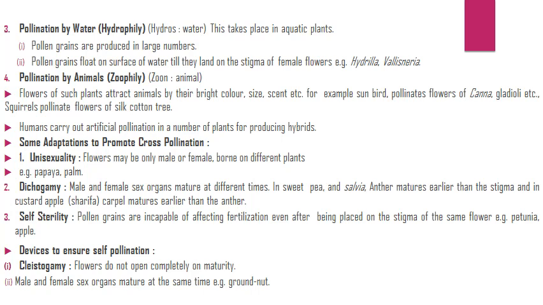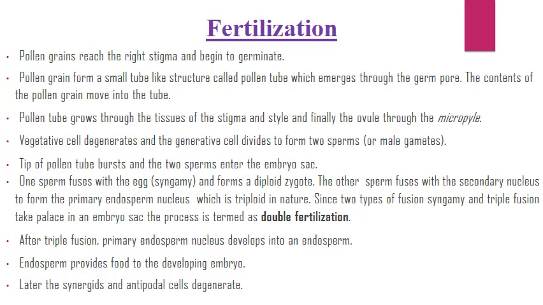Self-sterility: pollen grains are incapable of effecting fertilization even after being placed on the stigma of the same flower. Devices to ensure self-pollination: cleistogamy, flowers do not open completely on maturity. Male and female sex organs mature at the same time. Next is fertilization.